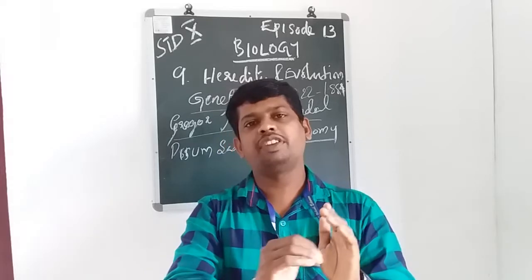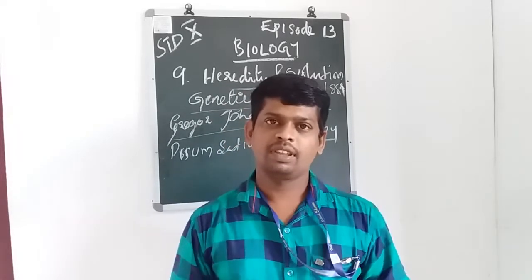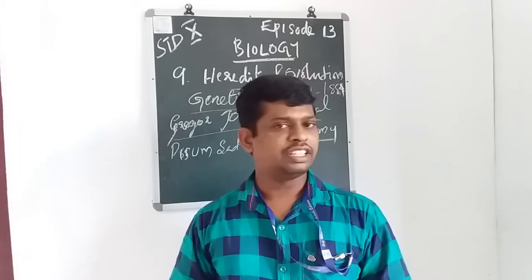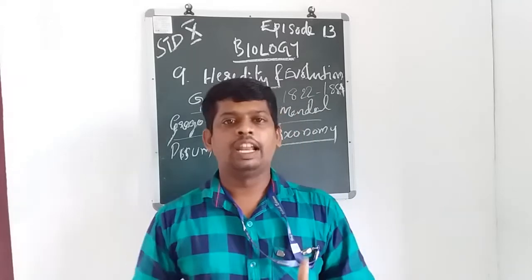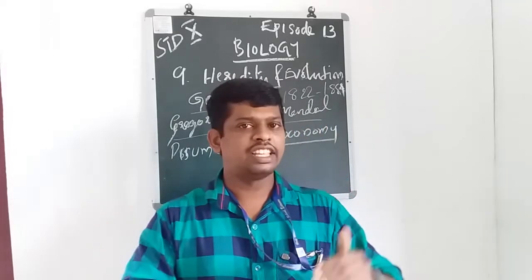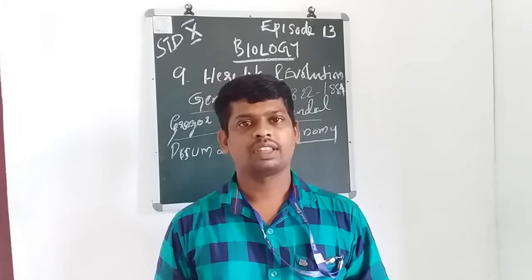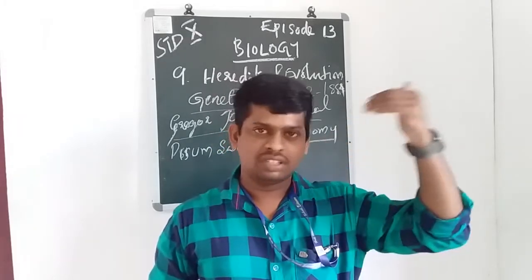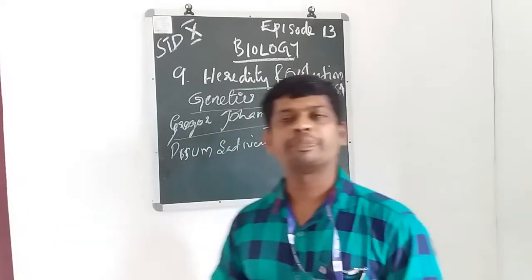All these scientific notes are based on genetics, so let us notice Mendel's law and Mendel's points. The first one is taxonomy.